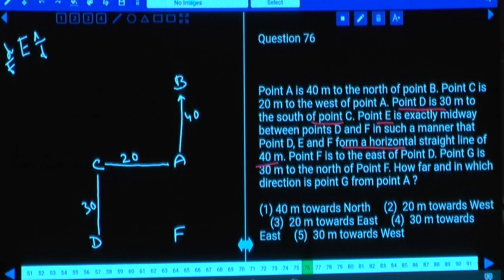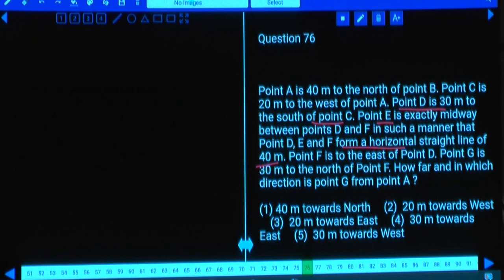A is 40 meters to the north of B. As A is 40 meters to the north of B, B is here, A is here.